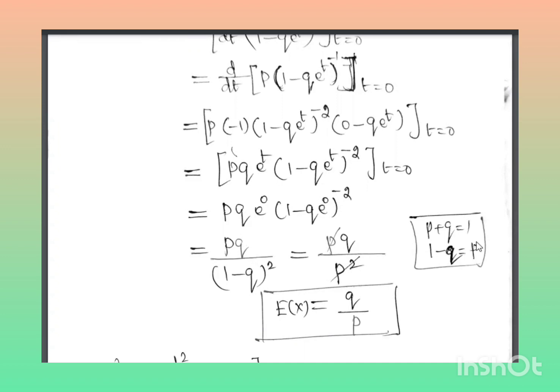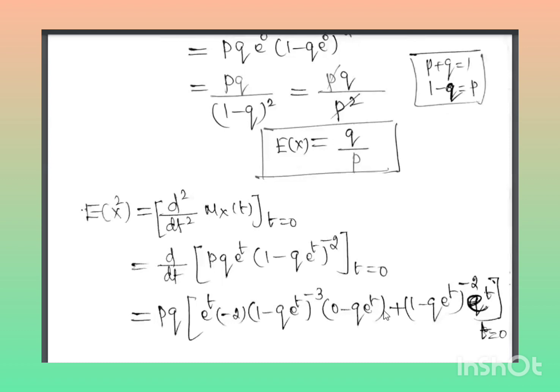So p plus q equal to 1 means 1 minus q is equal to p. So here (1 minus q) whole square is p square, so pq divided by p square. P divided by p square will be 1 by p, so q divided by p. So the mean value is equal to q divided by p.